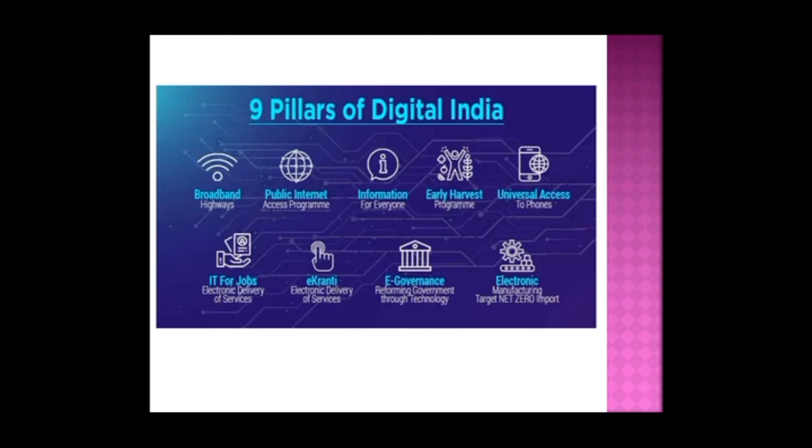You can access them easily with the image. One is broadband highways, public internet access, information for all, and the early harvest program. Universal access to phone, and IT for jobs, electronic delivery of services, and e-Kranti. Also e-governance, reforming government through technology, and electronic manufacturing with the target of net zero import. These are the 9 pillars of Digital India. You can expect questions from this, so please go through it thoroughly. If you have any doubts, you can put them in the comment box.